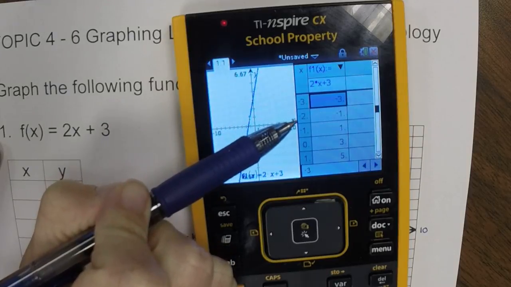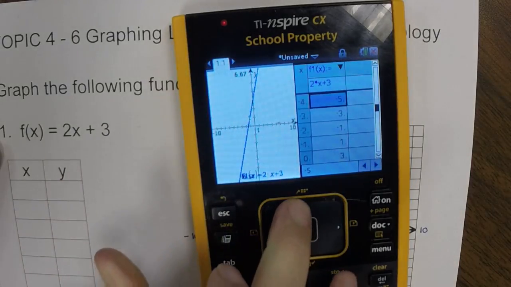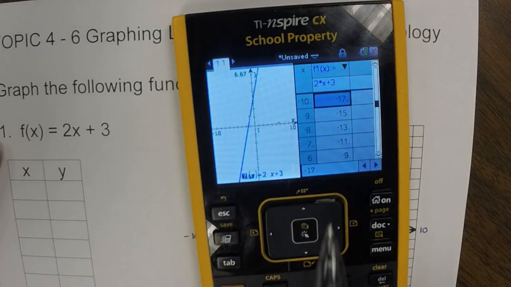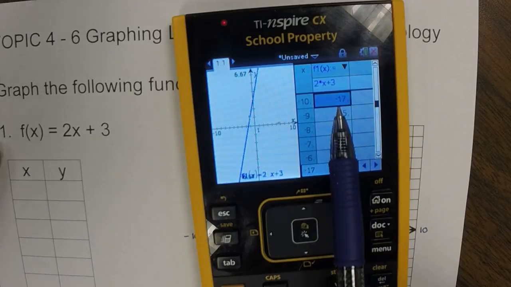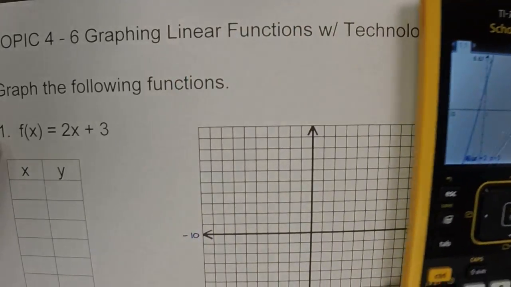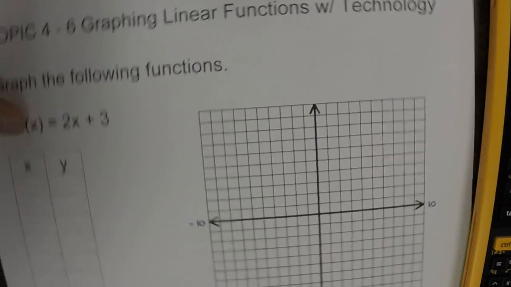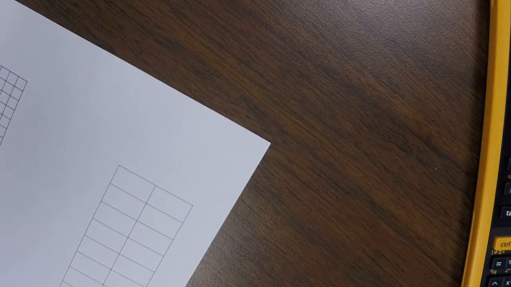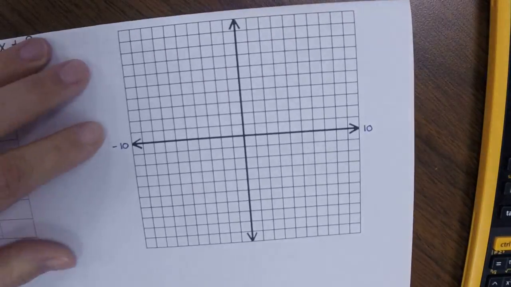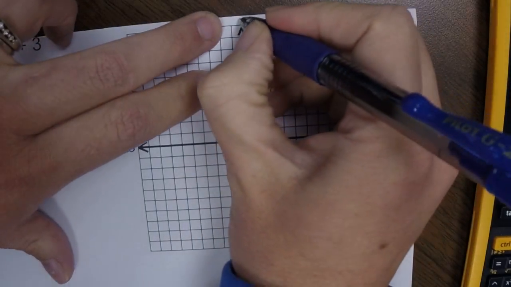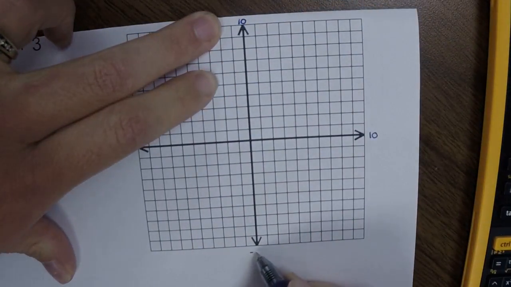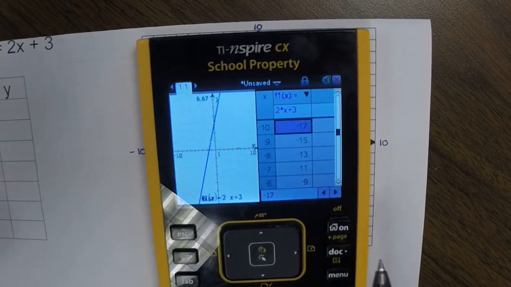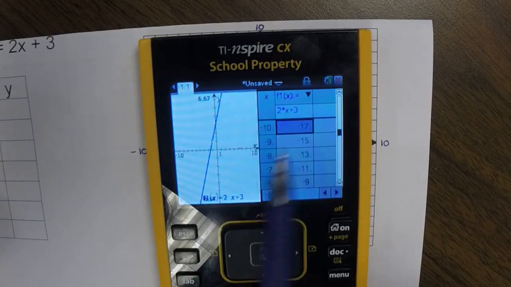So here's -3, -2, -1. So let's go all the way to our lowest value of -10. If you notice, it gives us a y value of -17. Well, again, if I look at my graph, I can't exactly graph -17 on this graph. It's not going to fit. The highest y value is 10, and the lowest y value is -10. So therefore, I wouldn't want to put that point, -10, -17, in my grid.